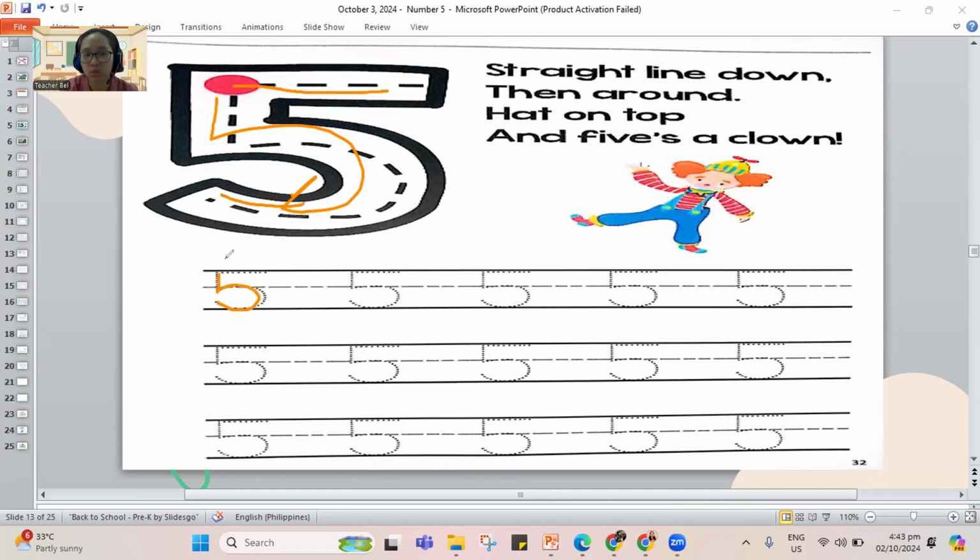So let's do our number 5s. We need to trace all of them. Try to follow the broken line as much as possible. Try to make it neat. We have our number 5 today. The number friend is the number 5. So remember, this is how you make your number 5.